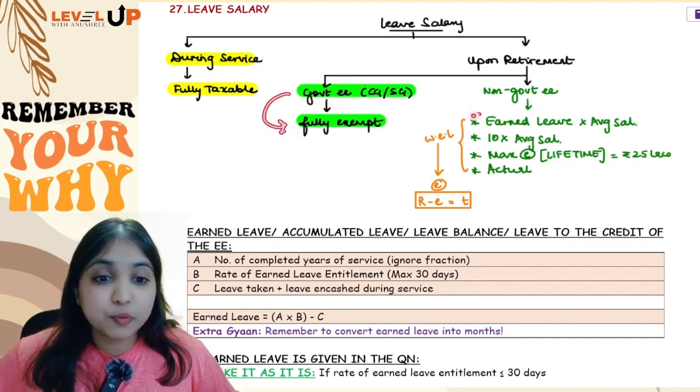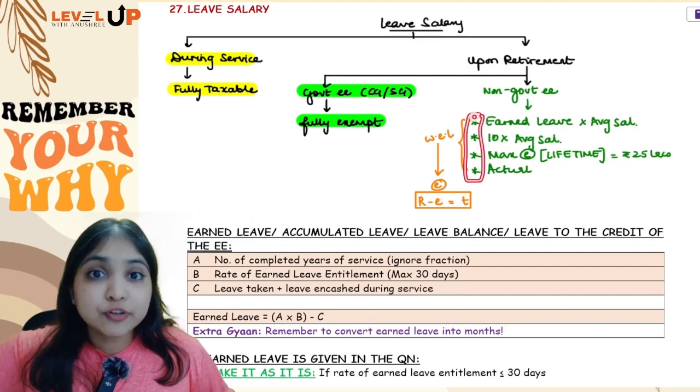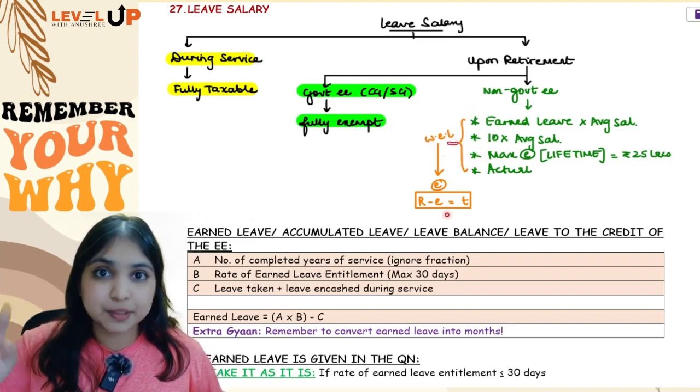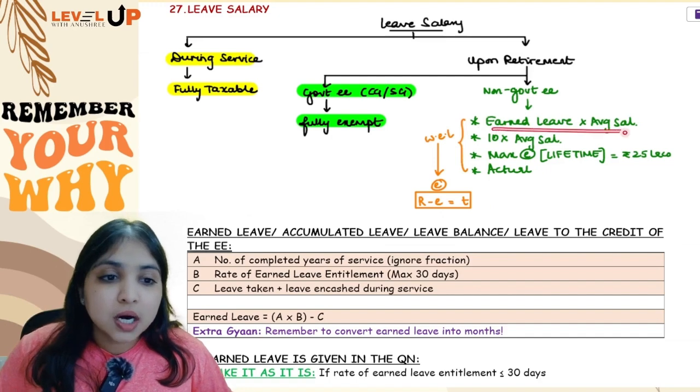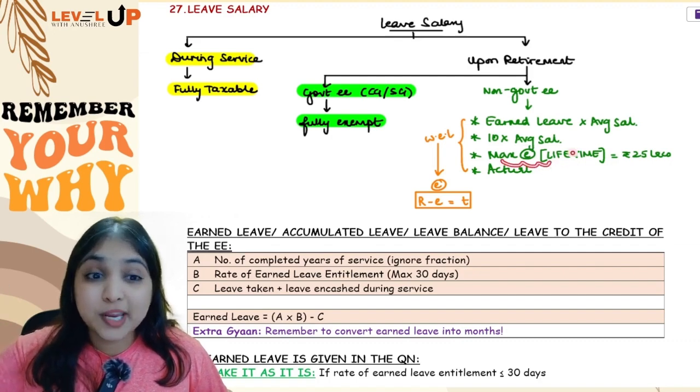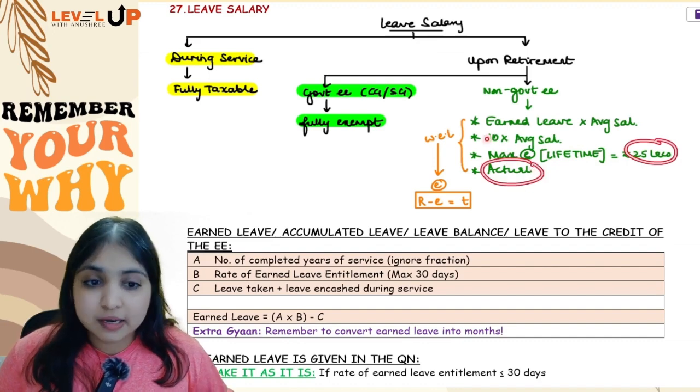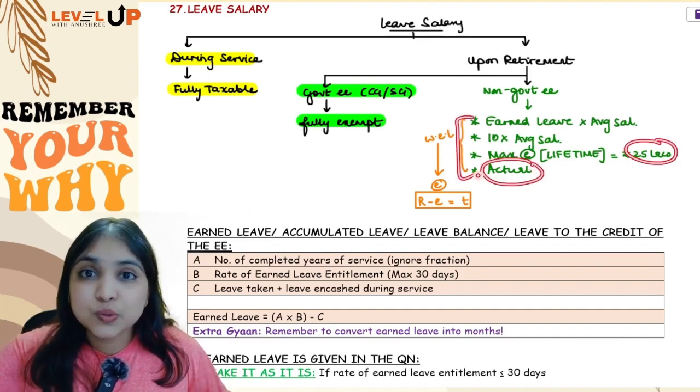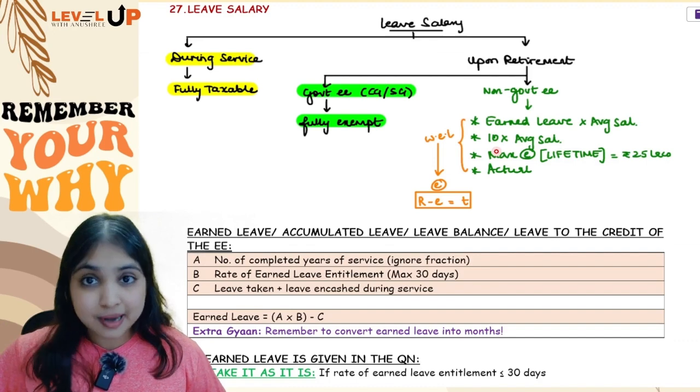For non-government employees, 4 things you will calculate. Out of the 4 things, whichever is the least will be exempt. What are the 4 things? Number 1, earned leave into average salary. Number 2, 10 into average salary. Number 3, maximum exemption which your employee can enjoy in entire lifetime is 25 lakh rupees and actual leave salary. So out of the 4, whichever is the least will be exempt. Received minus exempt, balance will be taxable.